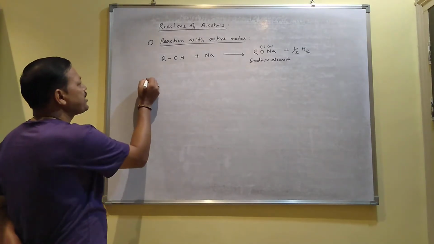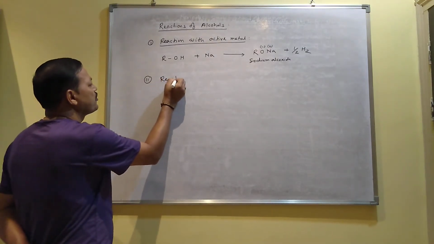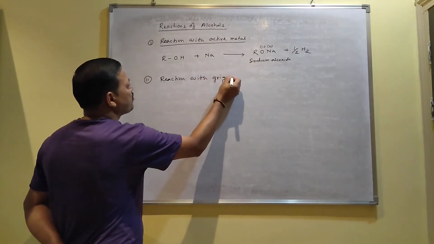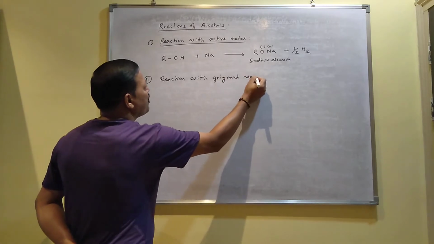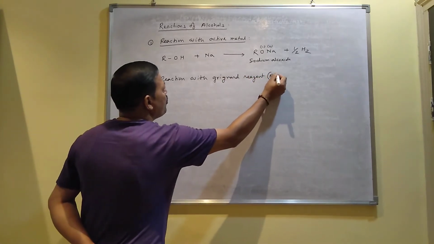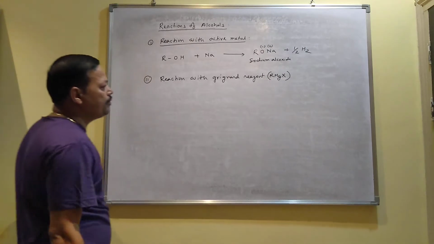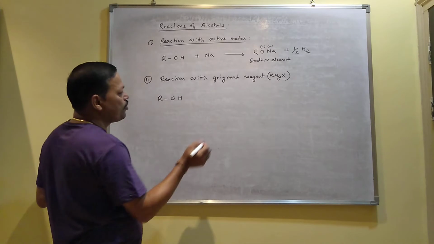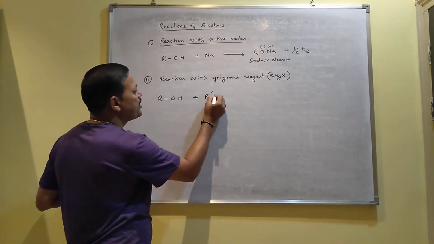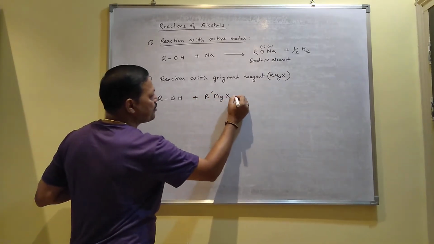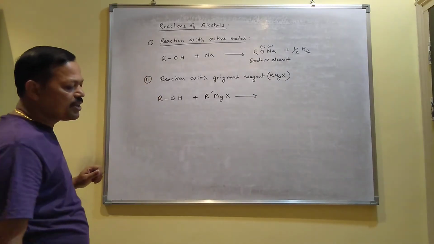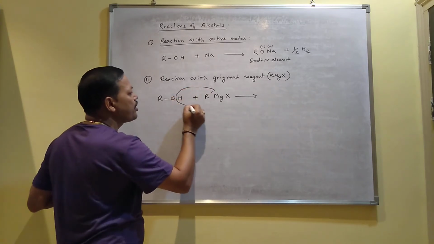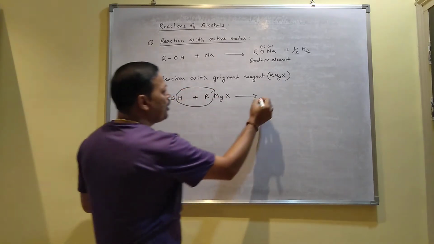Now, second reaction, with Grignard reagent. Grignard reagent, RMgX, is the general formula. Suppose this is the general formula of alcohol, and this is one Grignard reagent, RMgX. When alcohol reacts with Grignard reagent, the alkyl group of the Grignard reagent combines with the hydrogen of the alcohol, and they produce one alkane like this.